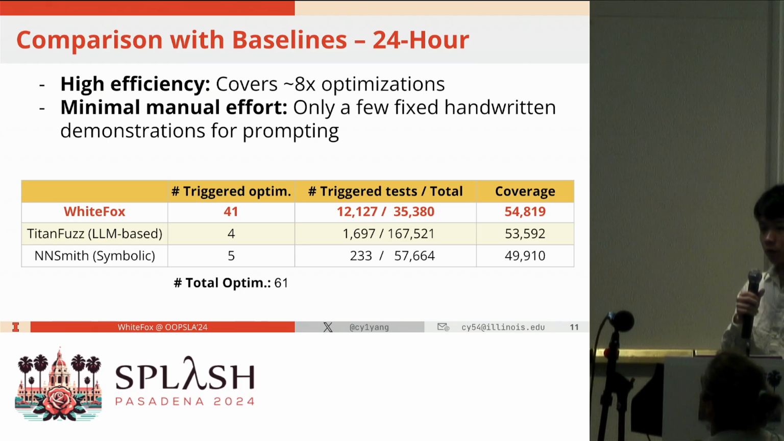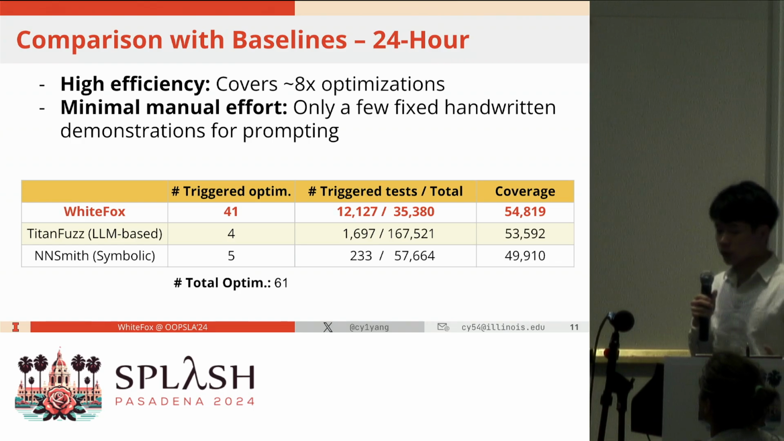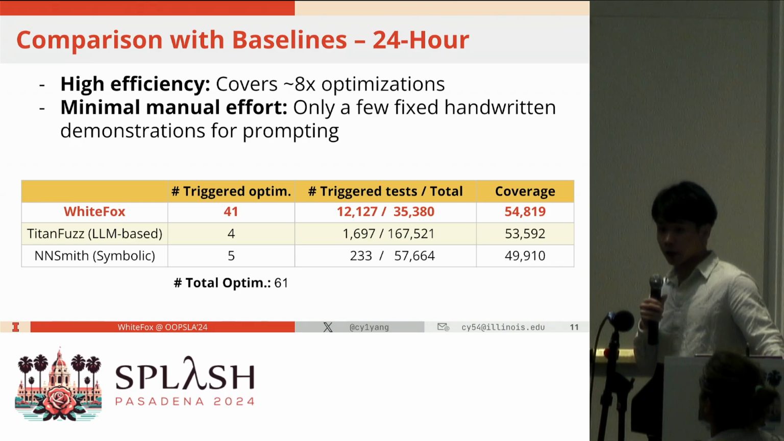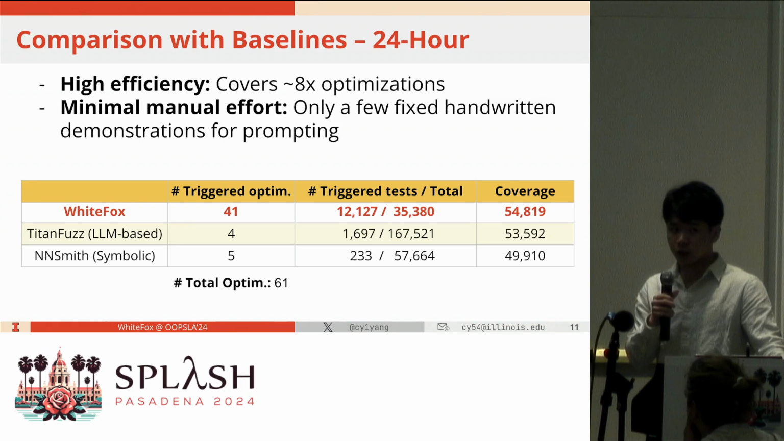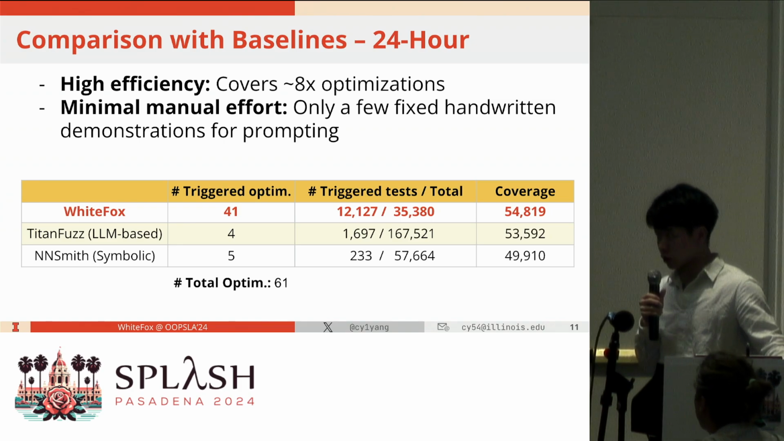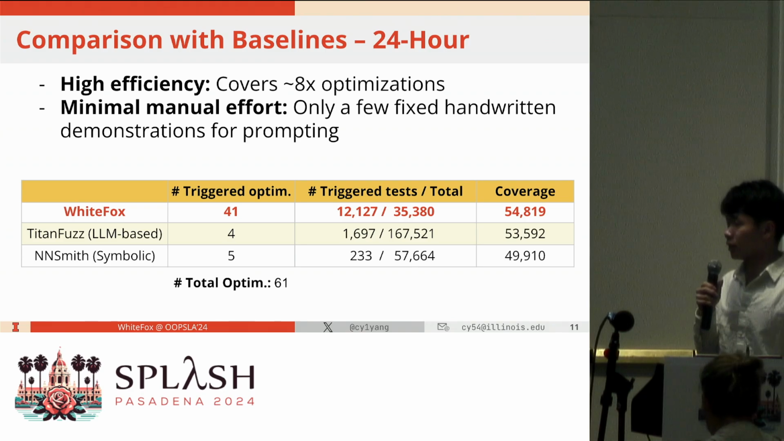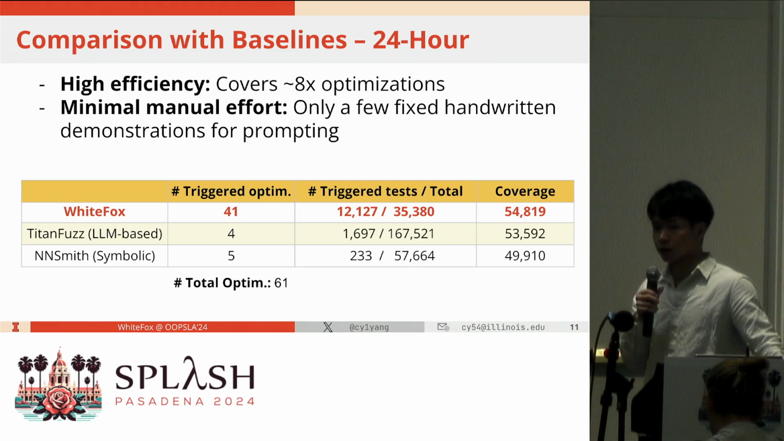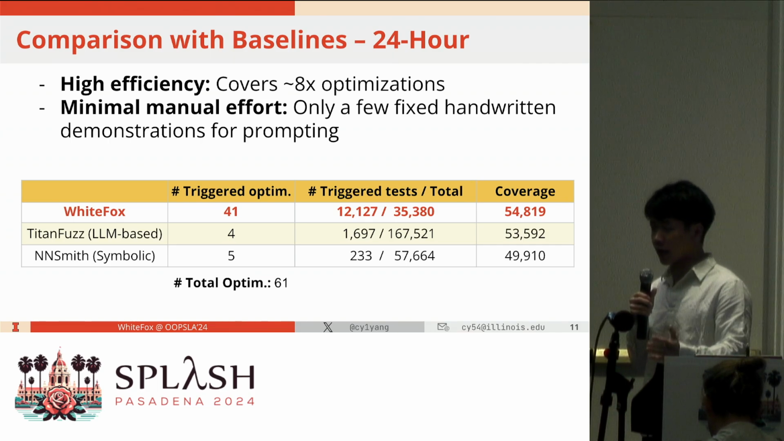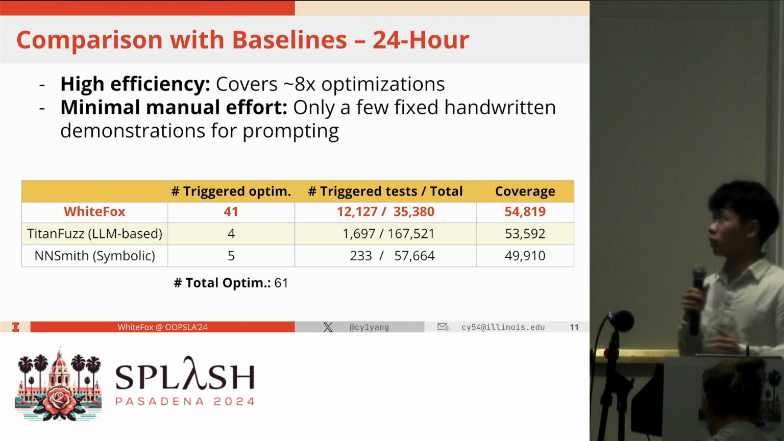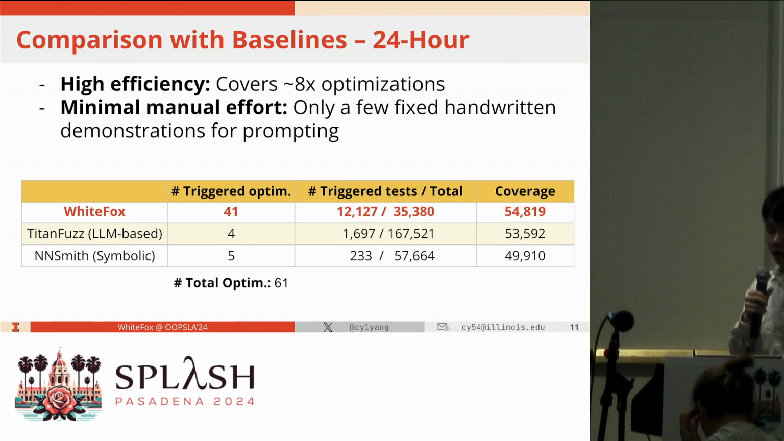We can see that given the same time budget, let's say the 24-hour fuzzing, WhiteFox can cover 8 times more optimizations than the state-of-the-art baselines, TitanFuzz, which is a large language model-based model generator, and also NNSmith, which is a symbolic-based model generator. And we can also see that it has the most number of tests that could trigger at least 1 optimization. And it also has the best coverage performance.